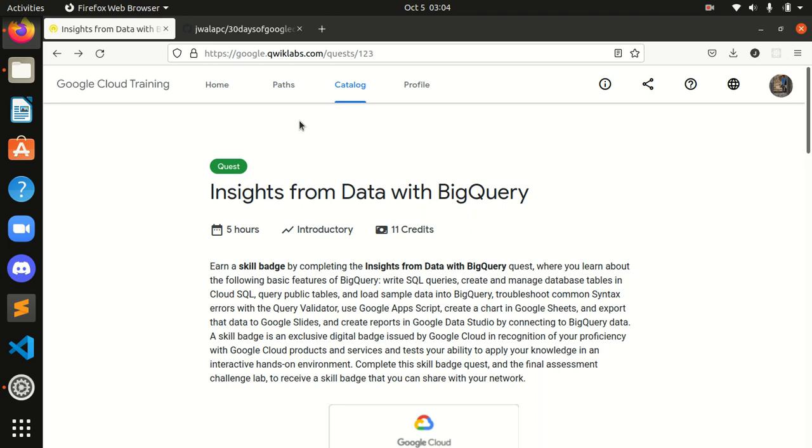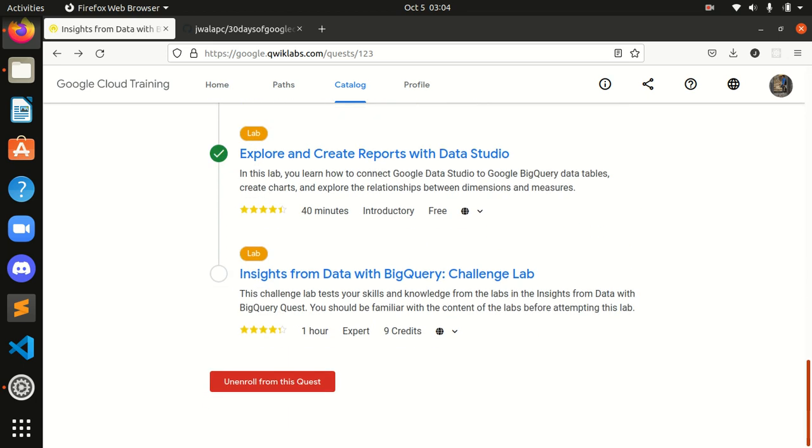So guys, we are here to do the second quest of the 30 Days of Google Cloud program, second track, the last one, that is the challenge lab, Insights from Data with BigQuery challenge lab. So guys, let's start our challenge lab from here.